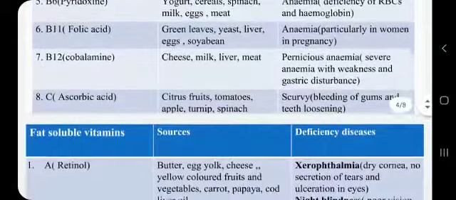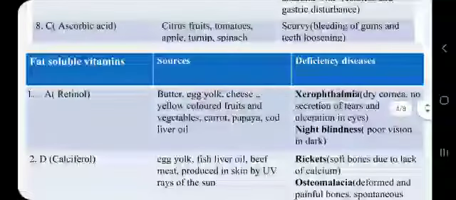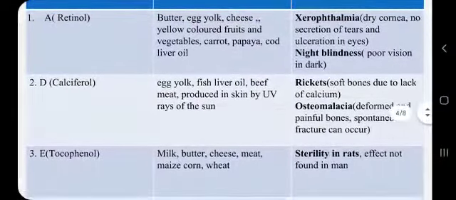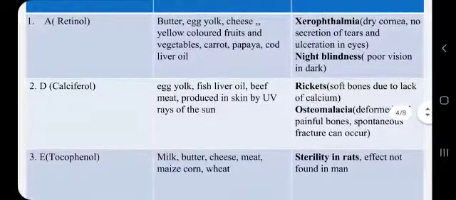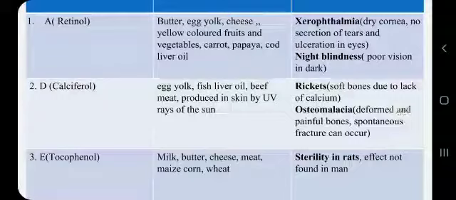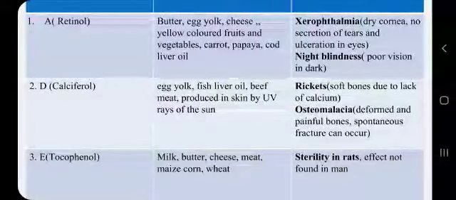And now we are going to study fat soluble vitamins, that is vitamin A, D, E and K. Vitamin A is also called retinol, and it is found in butter, egg yolk, cheese, yellow colored fruits, vegetables, carrot, papaya, cod liver oil. And if there is deficiency of vitamin A in the body, then it can lead to xerophthalmia, which causes dryness of the cornea and secretion. There is no secretion of tears, and it also causes ulcers in the eyes.